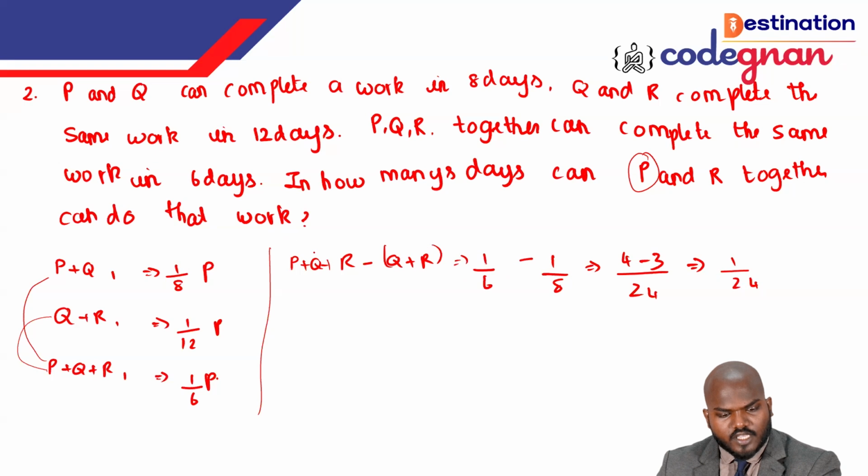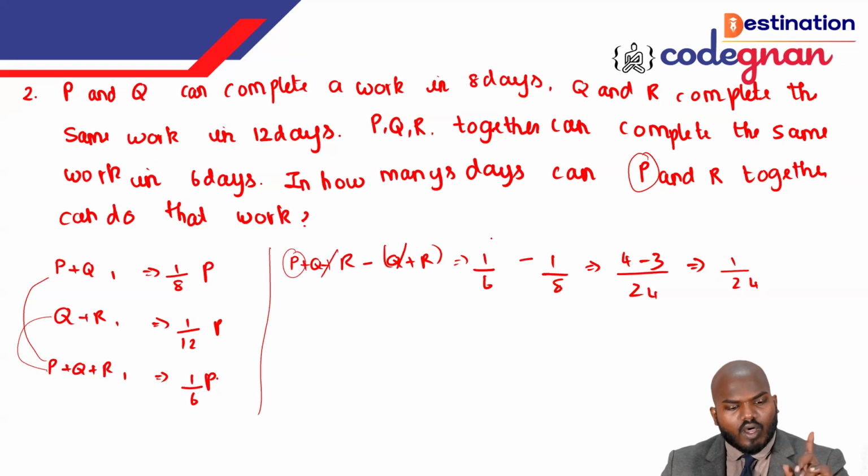We can say that Q and R get cancelled, and we get the value for P. P remains, so P can complete the work in 24 days. That is the one thing.